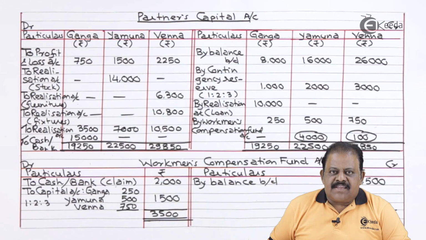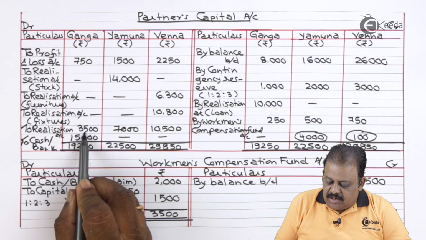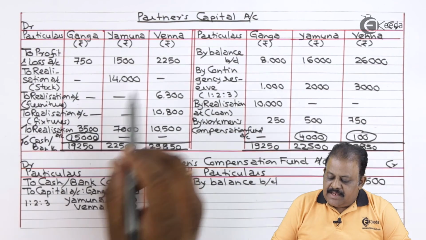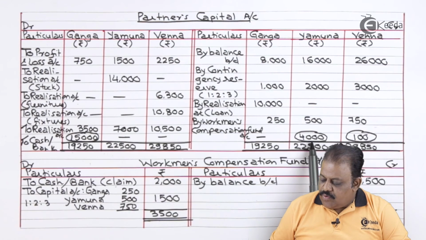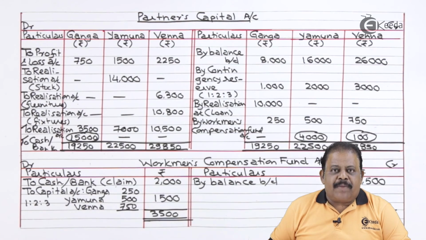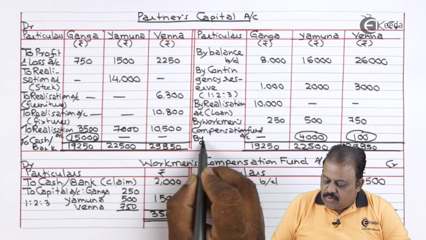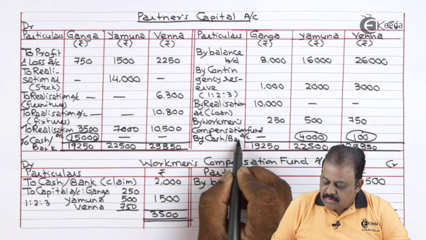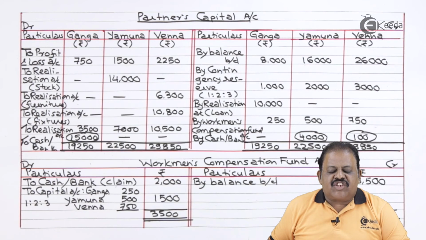After closing partners' capital account, in case of Ganga, we got balancing figure on debit side 15,000. In case of Yamuna and Venna, we got balancing figure on credit side 4,000 and 100 respectively. These amounts will be transferred to cash bank account. So it will have another effect in cash bank account.